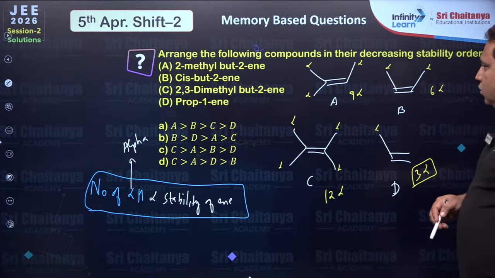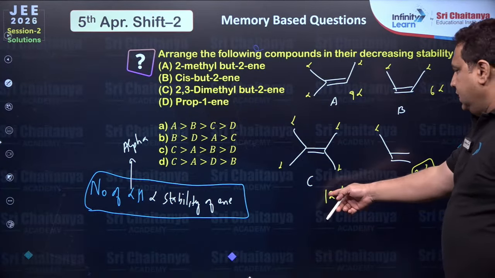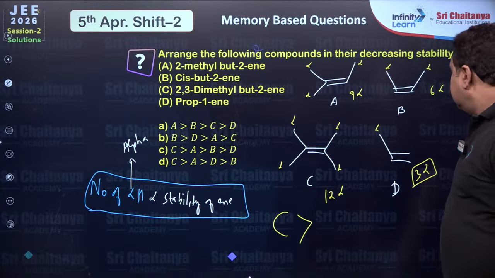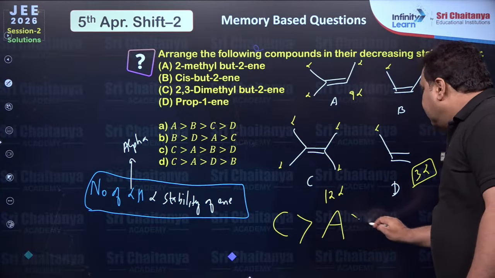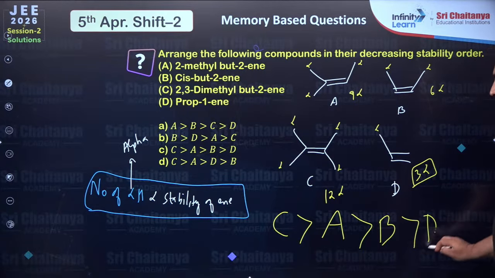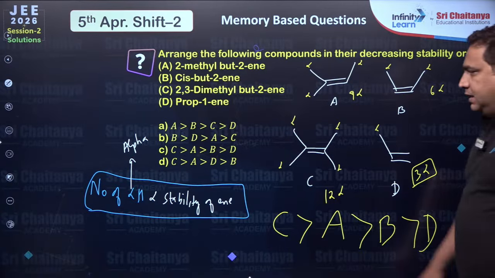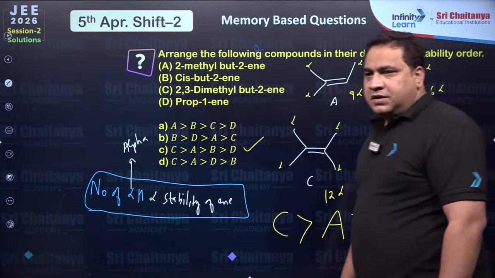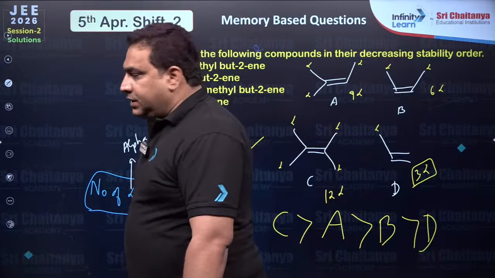So obviously, who is the highest stable? C. So first of all, C is highly stable. Then comes A. Then comes B. Then comes D. C, A, B, D. Option is C. Okay? Repeated in January session also.